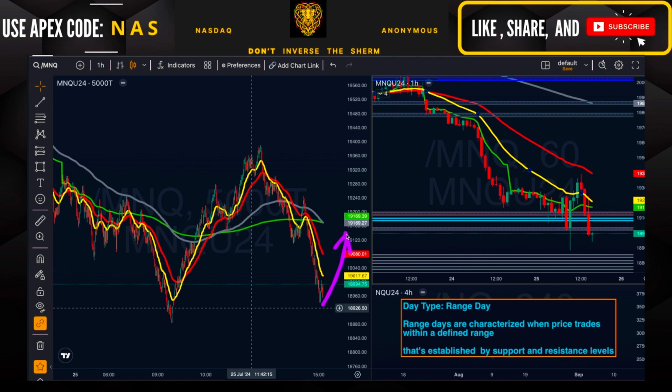Now, price can definitely continue to trade up higher, but this is the area where I believe that people are going to start taking their profits, and we could see a slight retracement down. But the price action overnight is going to be essential for our bias going into tomorrow's stream.